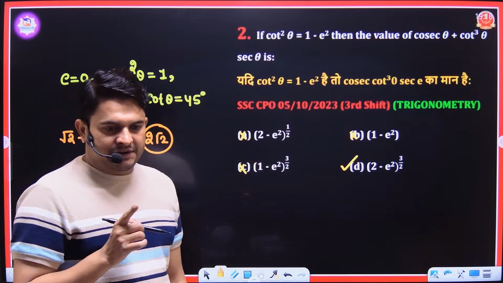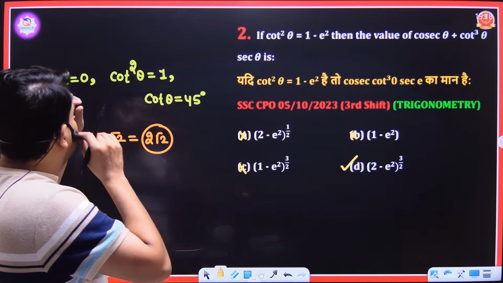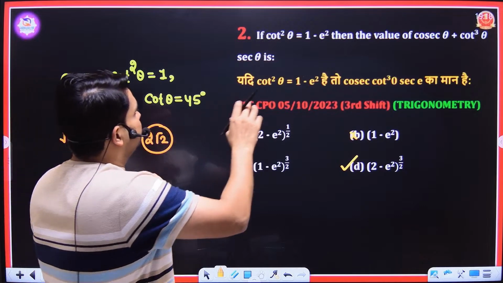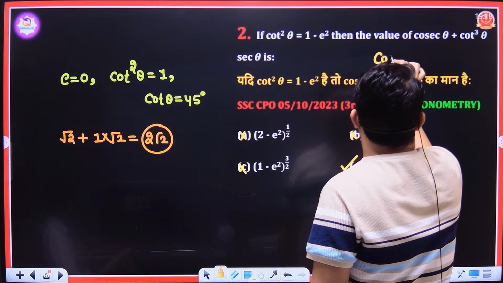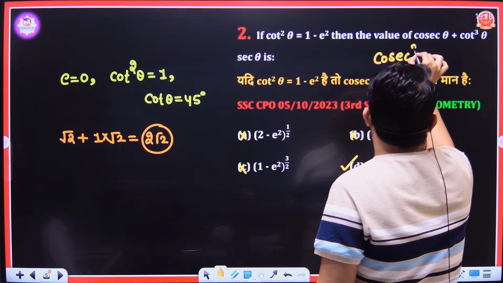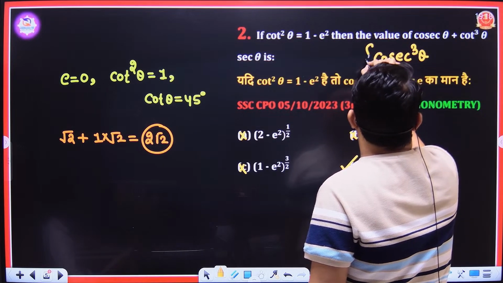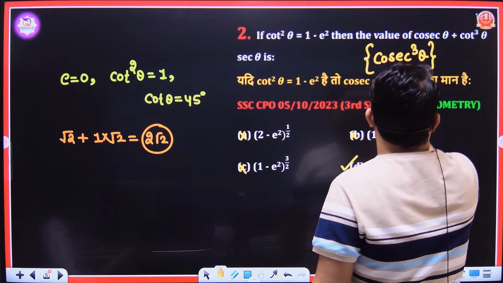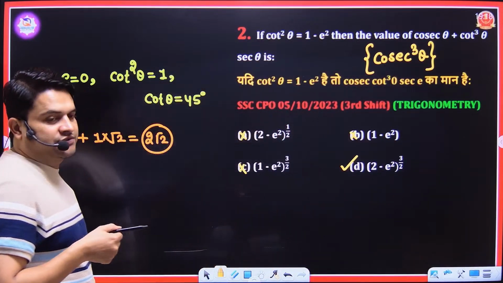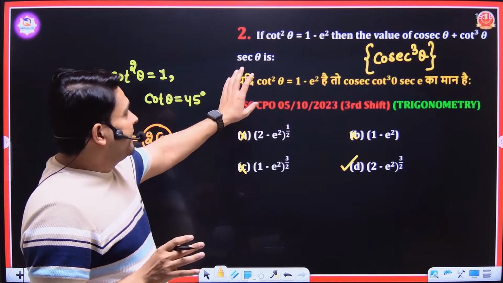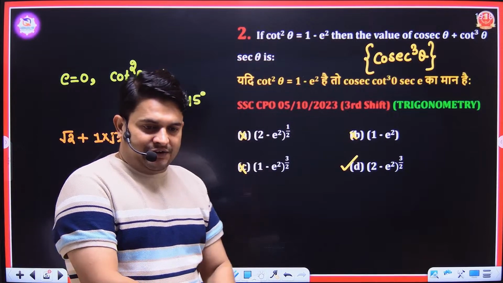Or you can simply do this by simplifying these identities, because if you simplify this term, then this is nothing but cosec cube theta. If you simplify this term, then this is nothing but cosec cube theta. But we can put the value of θ here. Maximum questions of trigonometry will be done by putting the values.